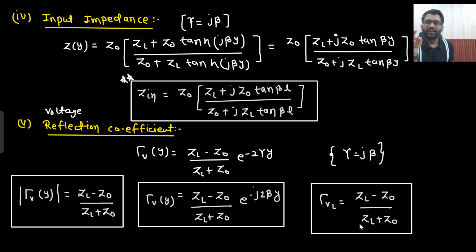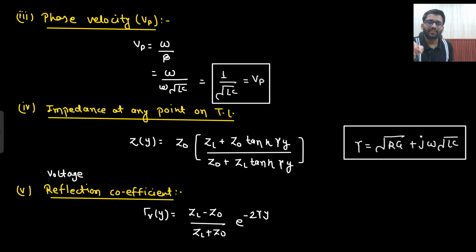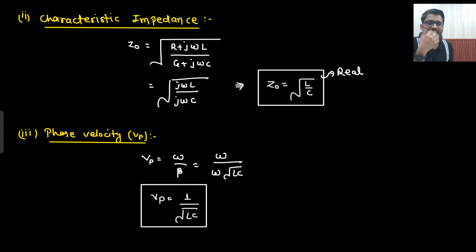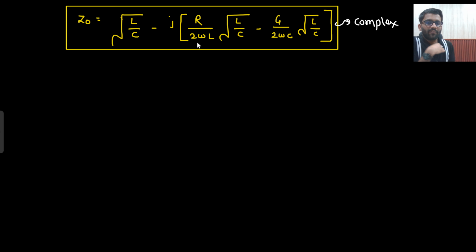In previous cases, in lossless transmission line, what was your Z naught? In lossless transmission line, this was your Z naught, real. In your distortionless transmission line, Z naught was real. Here Z naught is coming complex. Now if I take the imaginary part of Z naught equal to 0, what will I get then?